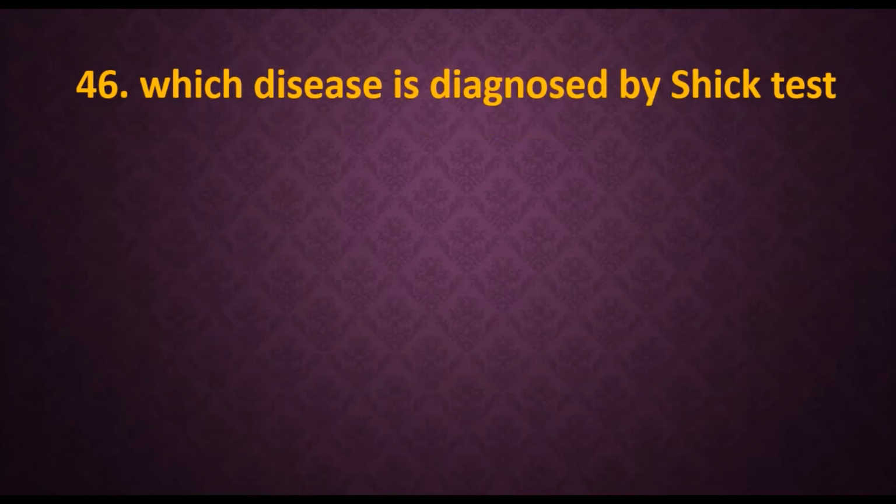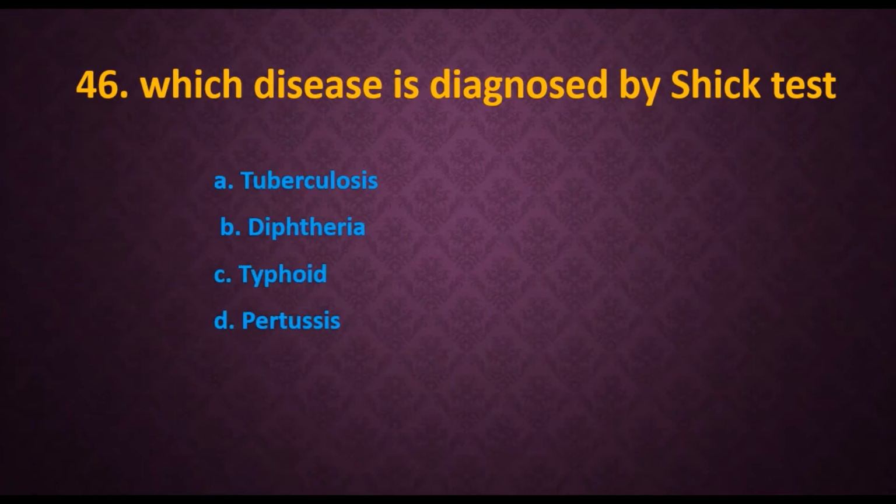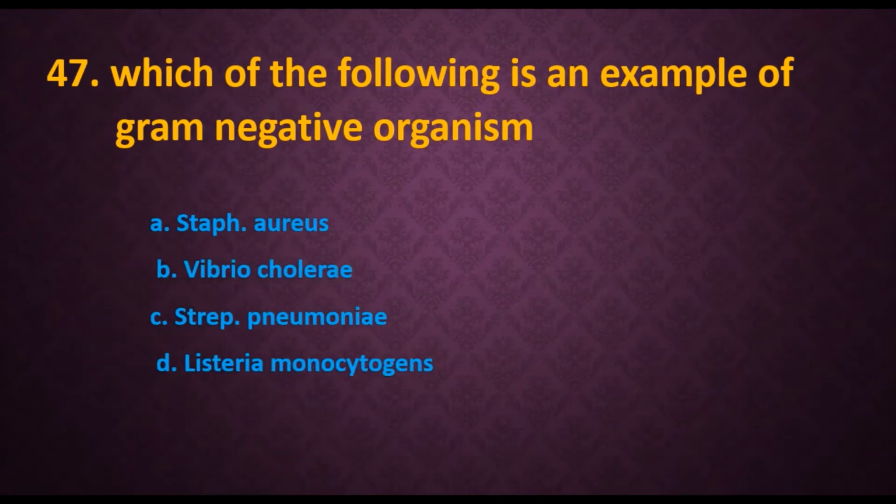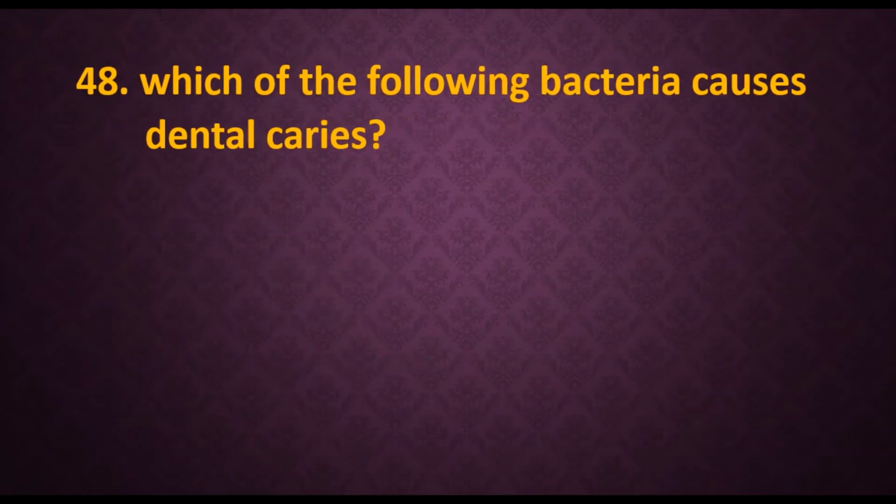46. Which disease is diagnosed by Schick test? Options are tuberculosis, diphtheria, typhoid, pertussis. And the answer is diphtheria. 47. Which of the following is an example of a gram-negative organism? Options are A. Staph aureus, B. Vibrio cholerae, C. Streptococcus pneumoniae, D. Listeria monocytogenes. And the answer is Vibrio cholerae, whereas the rest of the three are gram-positive bacteria.